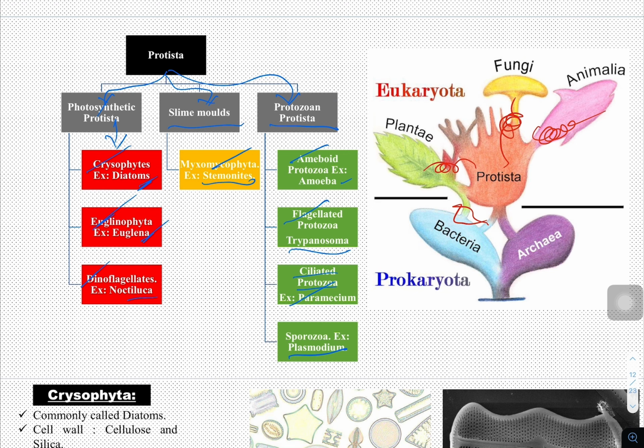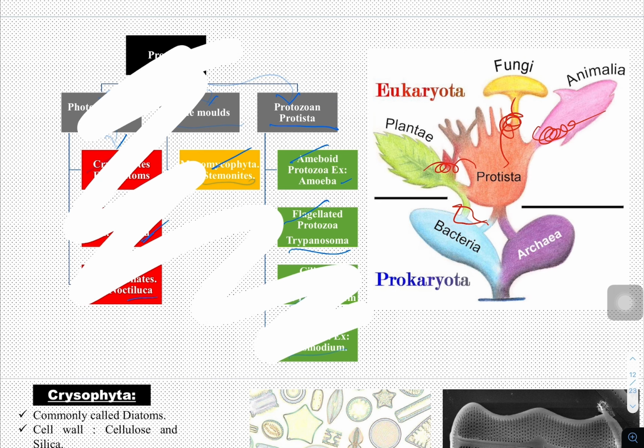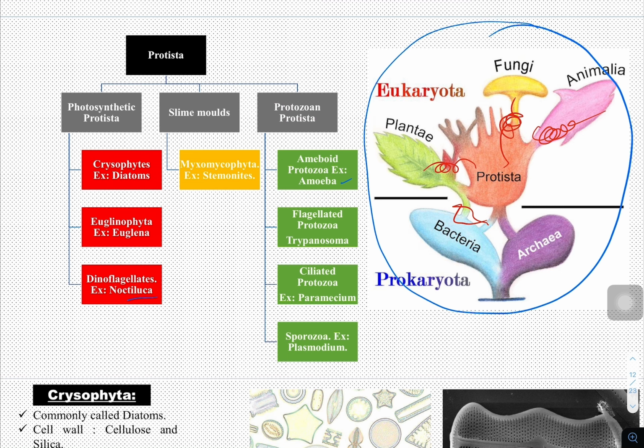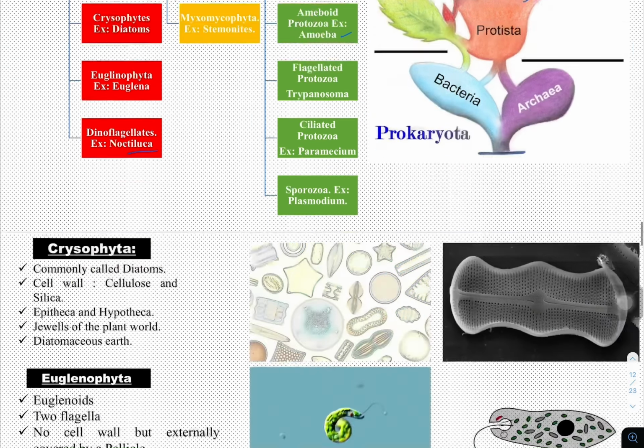It is the disease-causing organism of malaria. So this is the overall classification of kingdom Protista. See here, this image shows the connection between Protista and other groups of organisms or other kingdoms, whether prokaryotic or eukaryotic.